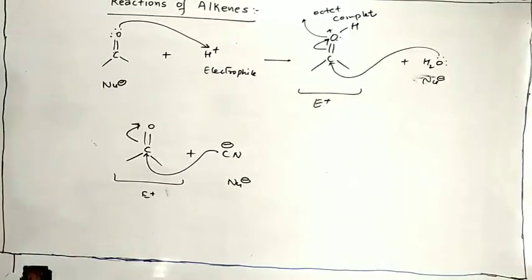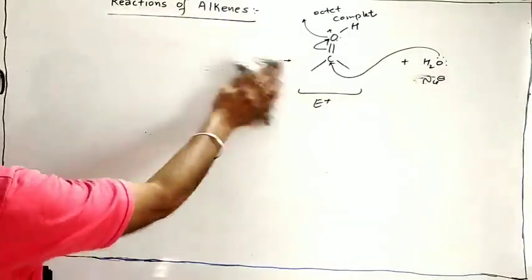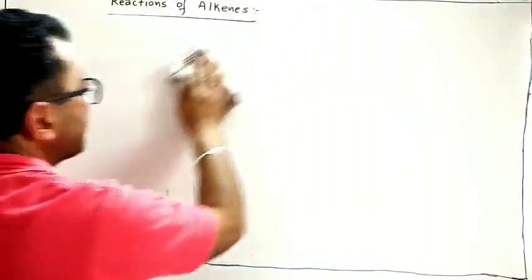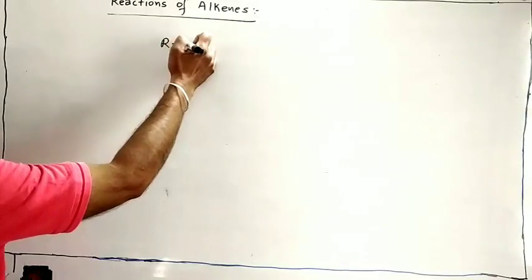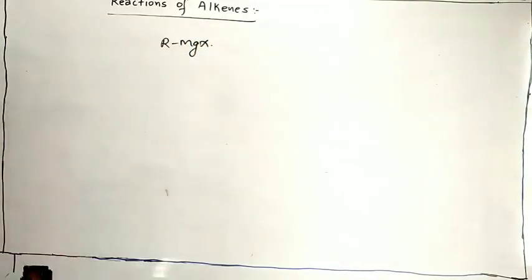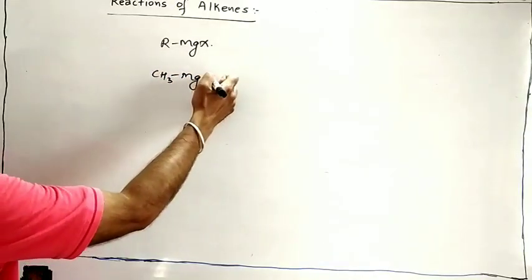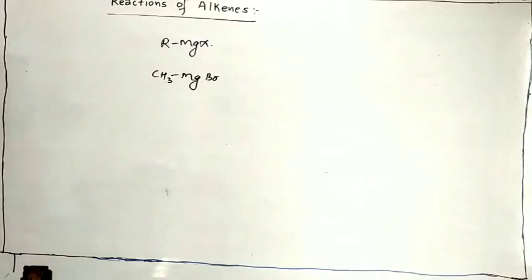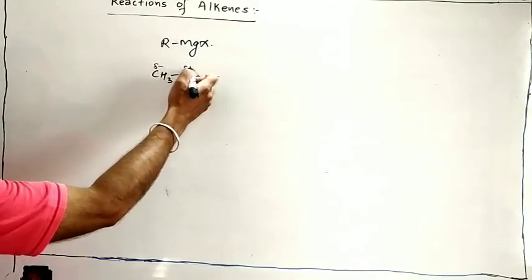Next is the Grignard reagent. You must know the Grignard reagent. Grignard reagent is alkyl magnesium halide, RMgX. Suppose I'm taking an example, methyl magnesium bromide. Here the methyl group is negatively charged, magnesium is positively charged.